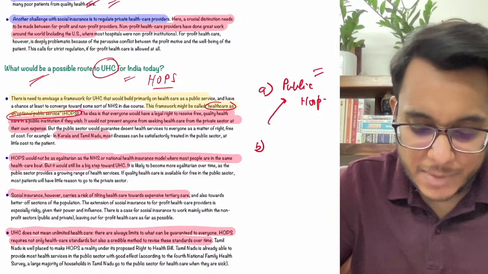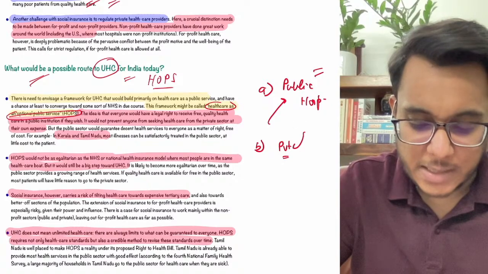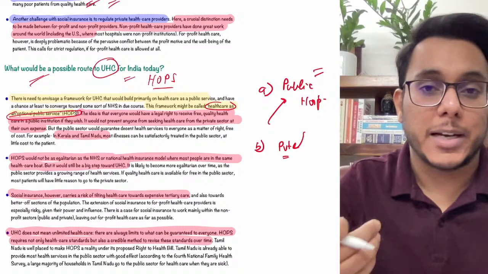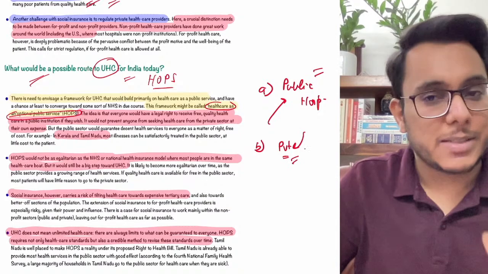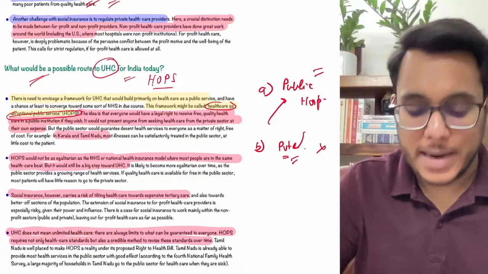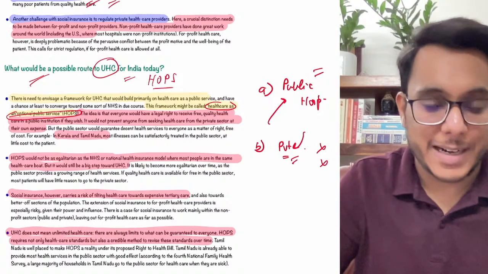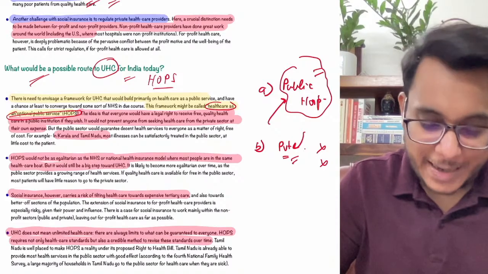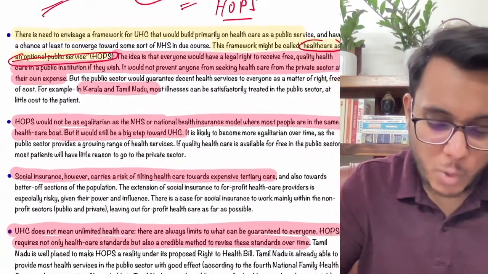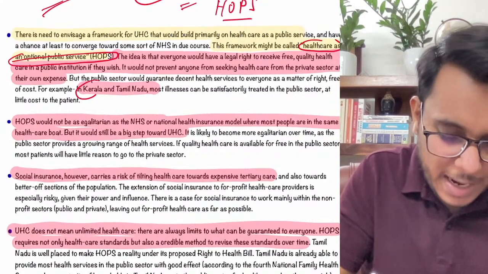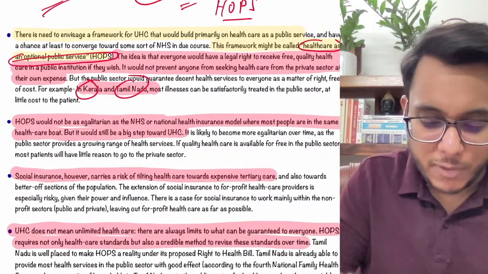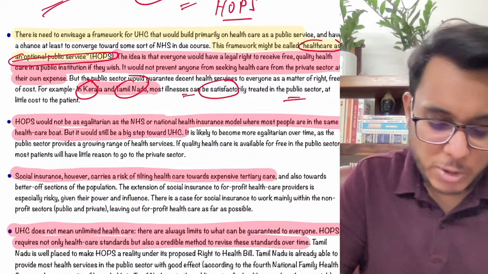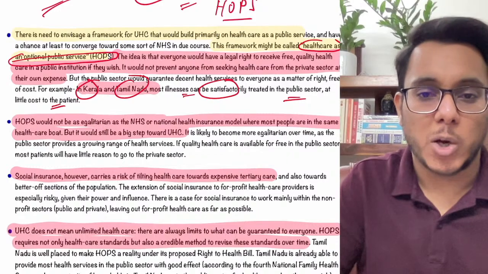But at the same time, there will also be the private hospitals where you can go and take treatment if you have the capacity to pay. In the private facilities, the government will not be paying; you have to pay from your own pocket, but at the same time you have the option at the public hospitals as well. Clear? Guys, it has been provided that in states such as Kerala and Tamil Nadu, a large number of illnesses, or mostly all the illnesses, can be dealt with very satisfactorily in these public sector facilities at low cost.